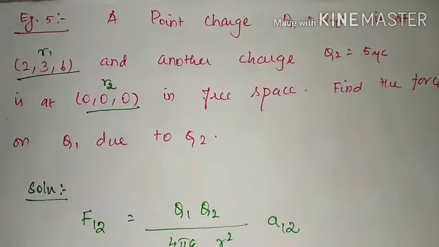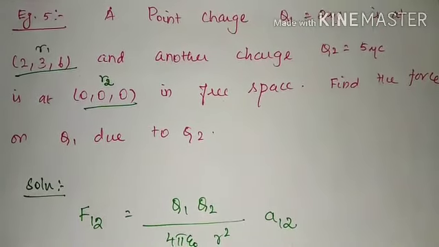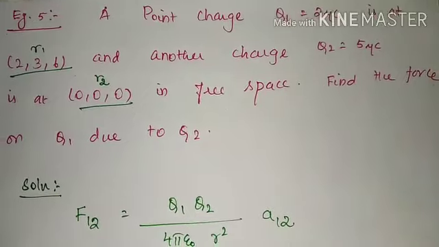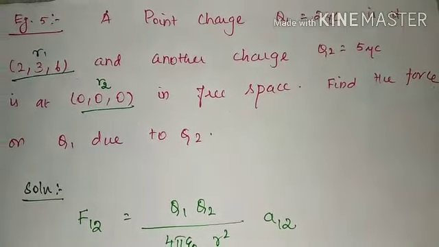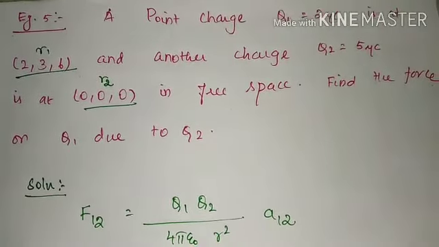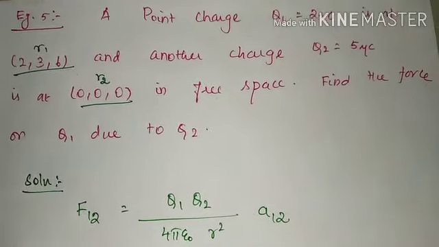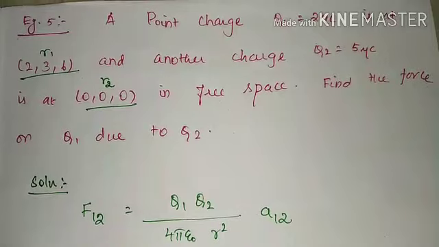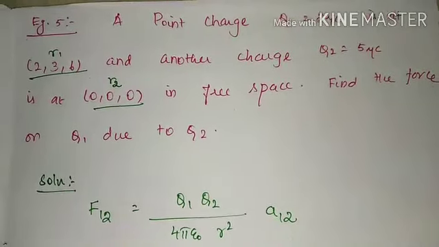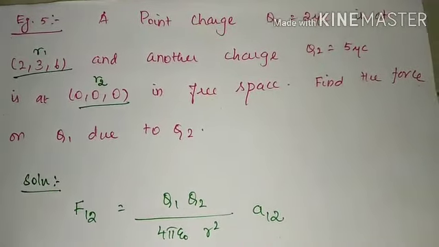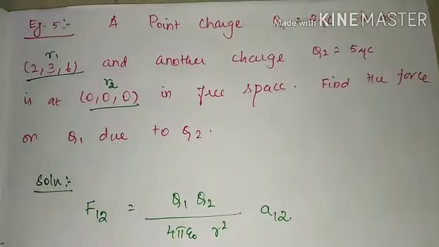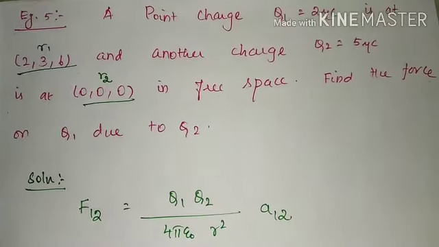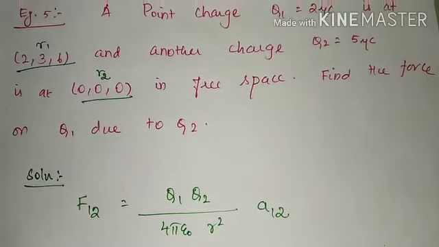See example 5. A point charge Q1 equal to 2 microcoulomb is at the location 2, 3, 6. And another charge Q2 equal to 5 microcoulomb is at the point 0, 0, 0 in free space. Find the force on charge Q1 due to charge Q2.